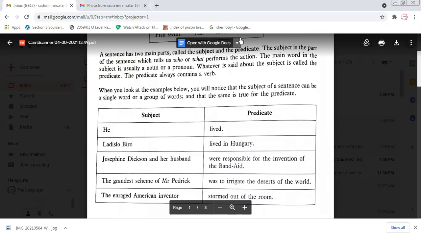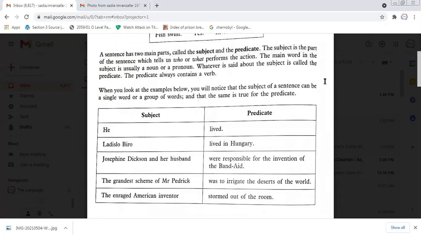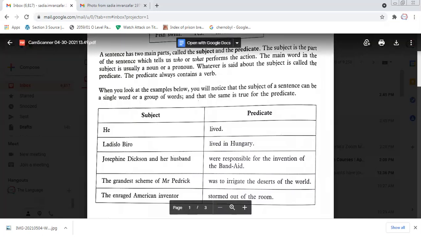What did he do? He stormed out of the room. He went outside in a hurry. He's angry or there is something wrong, maybe there is a call. So we can just predict. So this is the connection between a subject and a predicate. The subject is the one who is doing an action, and the predicate is the rest of the sentence, which may include your action and the rest of the sentence, including objects and linking verbs.